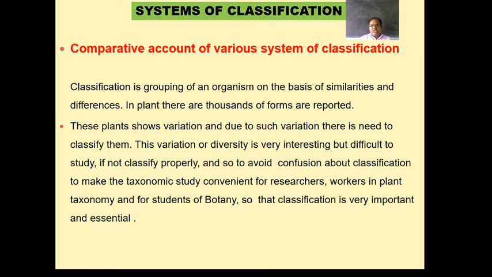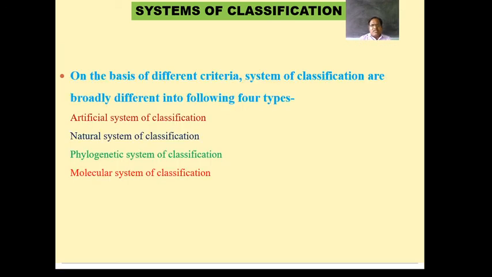If somebody, such as researchers, scientists, workers, or even students of botany, wants to collect information about plants, there is the need for classification in view of the variation, and so systems of classification were proposed by different scientists.